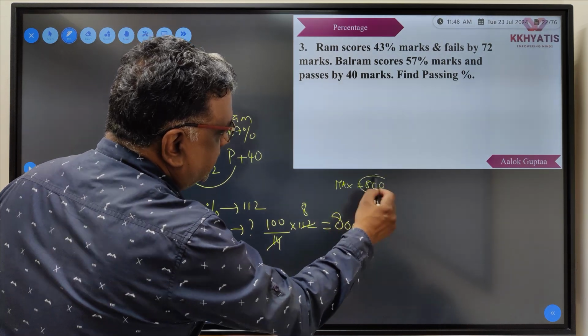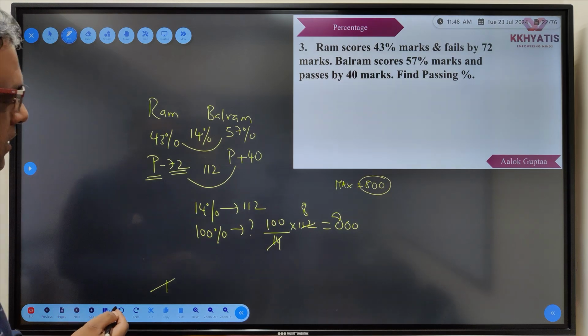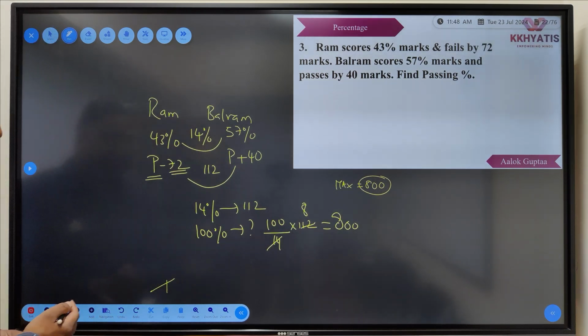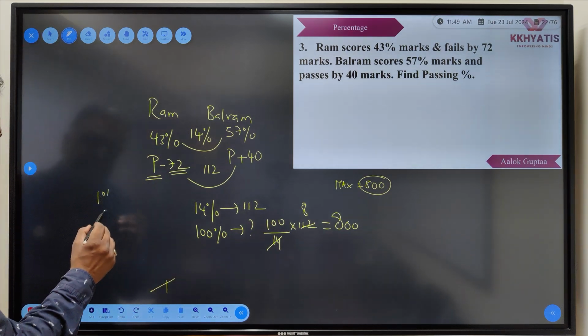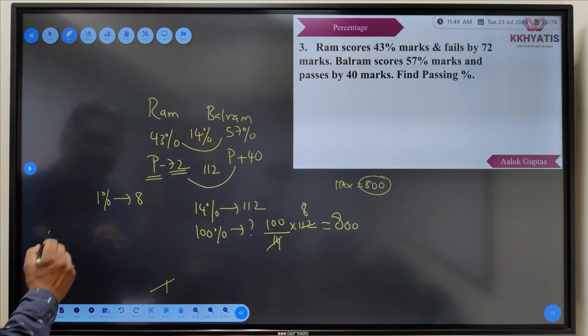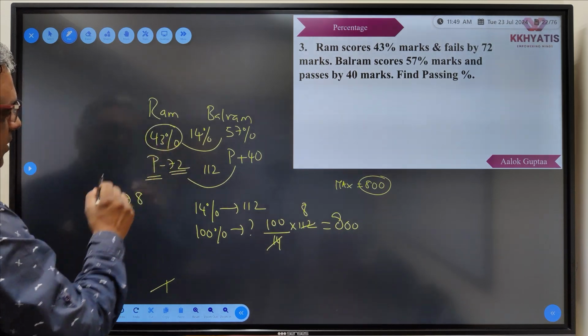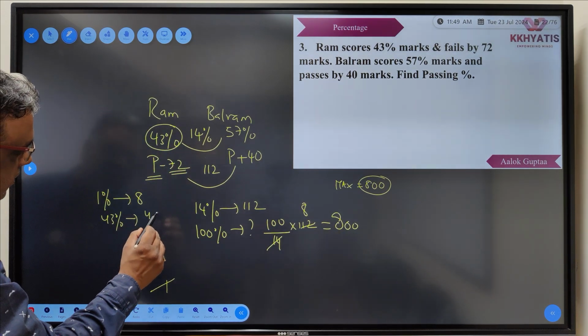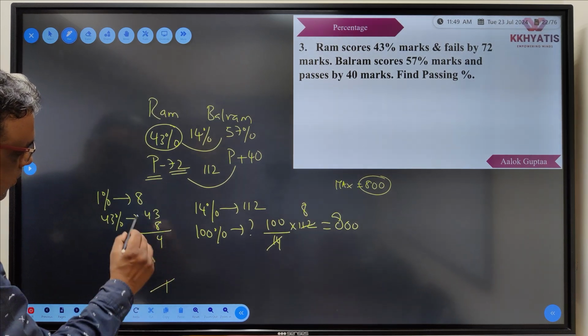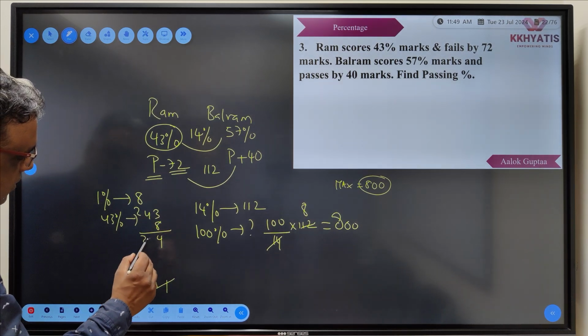Okay. Now let us find the passing marks. So now if 14% corresponds to 112, 1% corresponds to 8 that we already found. Then how much did Ram get? 43. So 43 will correspond to 43 into 8, which is 344.